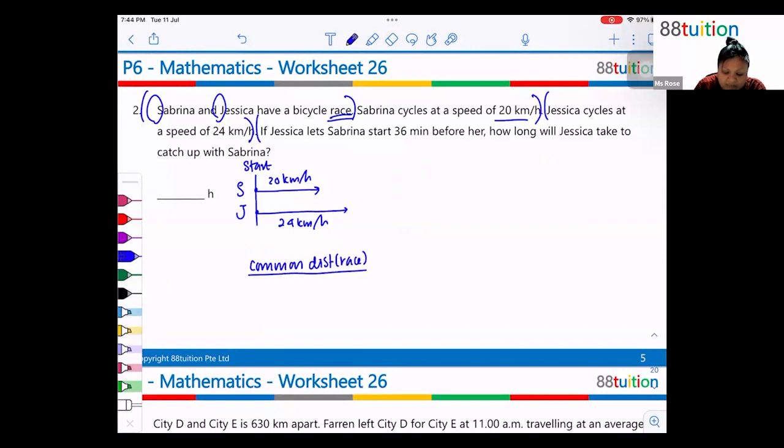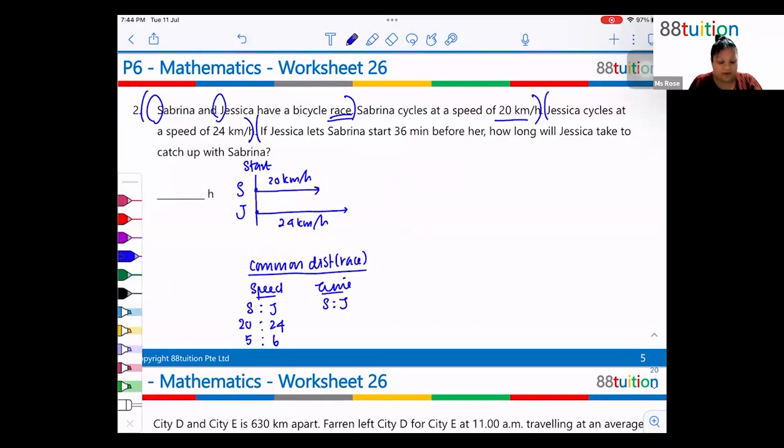So they have a common distance. We can actually find the speed and the time ratio between Sabrina and Jessica. So we have the speed of Sabrina to be 20, Jessica to be 24. So the ratio is 5:6. Okay, so we have this set of ratio.